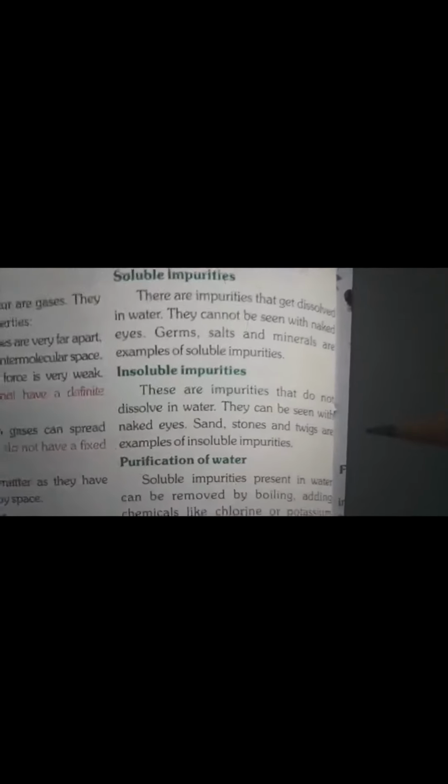Soluble means which are completely dissolved in water, which are mixed with water, and you cannot even see whether they are impurities present in the water or not. You cannot clearly say. This type of impurities are called soluble impurities, like germs, salt and minerals, which are mixed with the water, but we cannot just see the water and tell that there is salt and minerals mixed in it, or germs are present in the water. So these type of things are called soluble impurities.